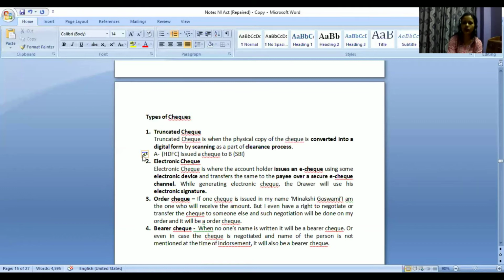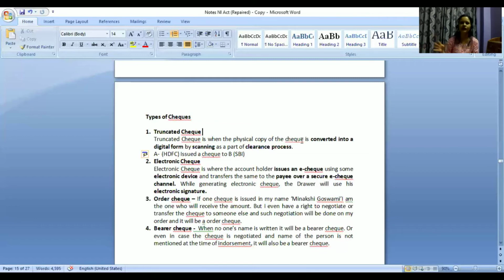So both these two banks will have to coordinate, right? SBI will say that so and so check has come to us and we need to clear it from this account which you have in your HDFC Bank. So there will be some sort of communication between these two banks. And to speed up this process, right? They will write some letter or send a copy by post. It will reach them. Sometime it will be cleared.